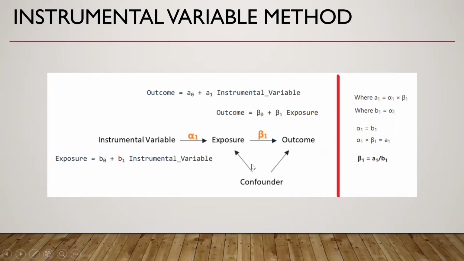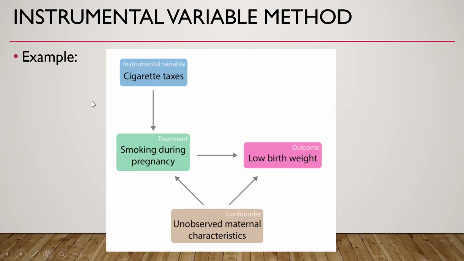So this is the mathematics of the instrument variable method. Interested viewers can pause the video and study this. This is an example. In order to see the effect of smoking during pregnancy on the birth weight of the baby, we can take cigarette tax as an instrument variable, because there may be maternal characteristics which affect both smoking and low birth weight.